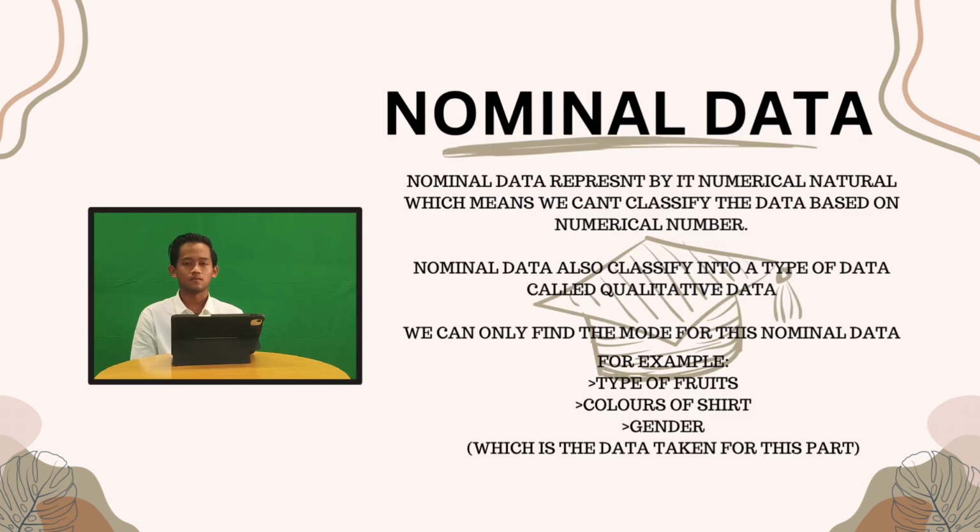My name is Haris, and now we'll be talking about nominal data. Nominal data represents a category of qualitative information characterized by its non-numerical nature. Unlike quantitative data, which involves numerical values and measurements, nominal data relies on labels or names to categorize items into distinct groups and lacks any order or numerical significance. Examples would be the data of colors, genders, or types of fruits.